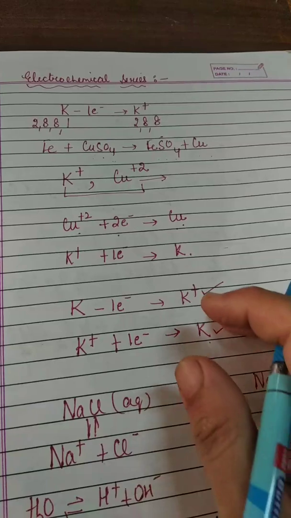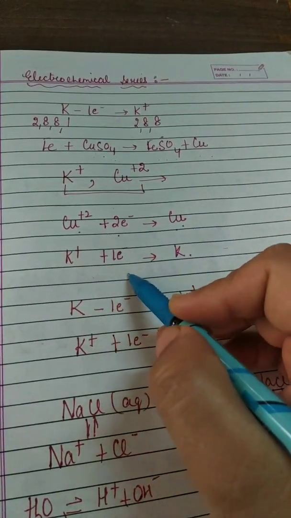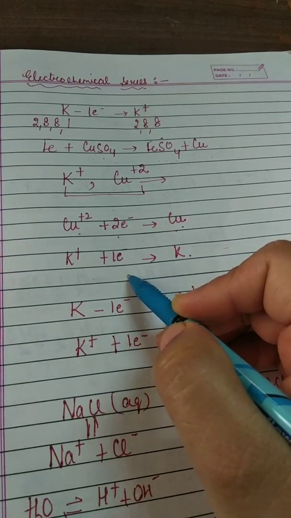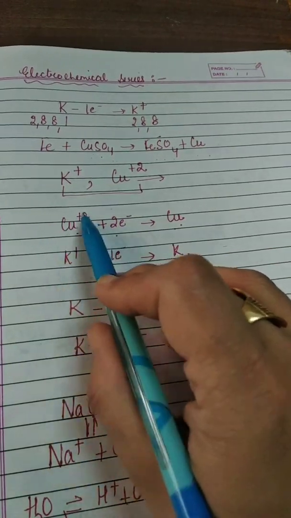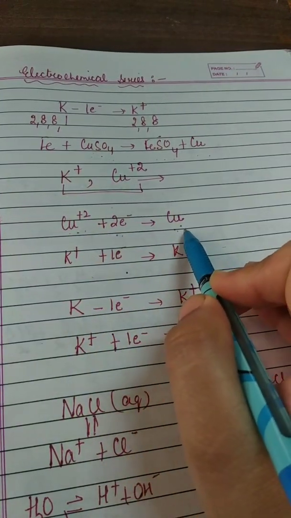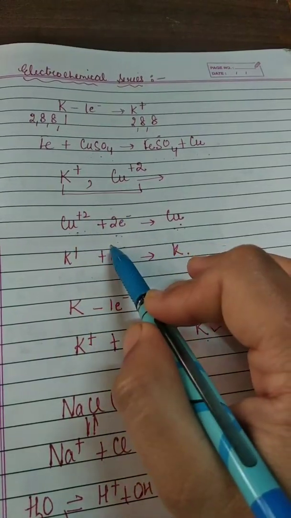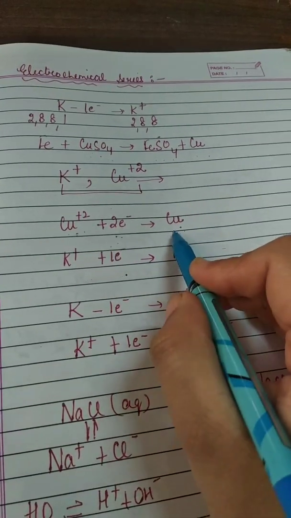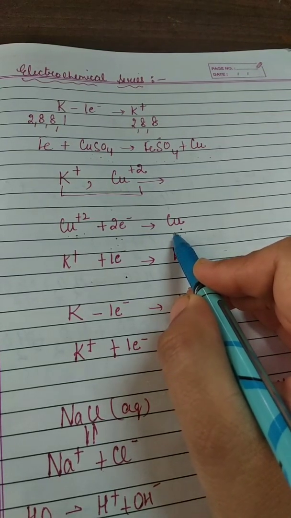Third point, an element lower in the series gets discharged more easily at the cathode during electrolysis because its cations can easily gain electrons. This means, take the case of copper, Cu2+ can easily gain electrons and change into a neutral atom because its reactivity is less. So rather than losing, it will gain electrons easily and can be discharged easily in comparison to the metals which are present at the top of the electrochemical series.